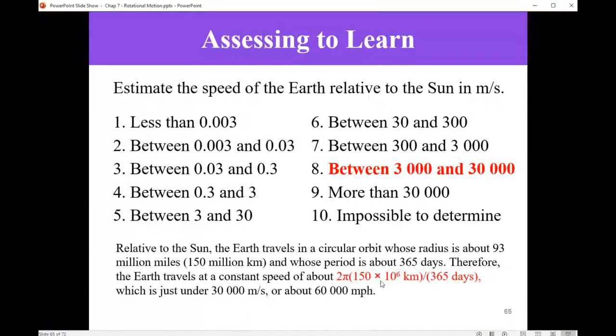So you have 2 pi r divided by T to estimate the velocity. 2 pi r, and T is the period. When we change from days to seconds, from kilometers to meters, we get this answer, 30,000 meters per second. So this would be the right answer.